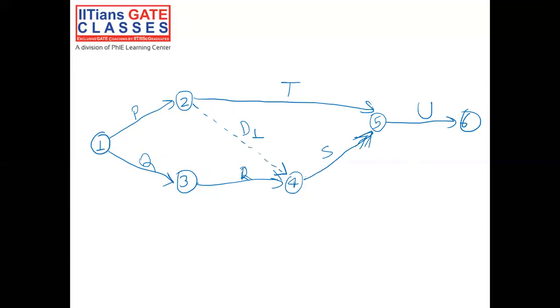Now if you see, only one estimated duration is given. There is no probability given. Only one type of time duration is given. So we are sure that this is a problem of the critical path method.